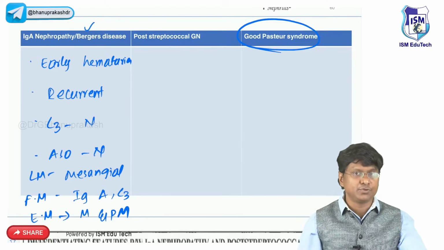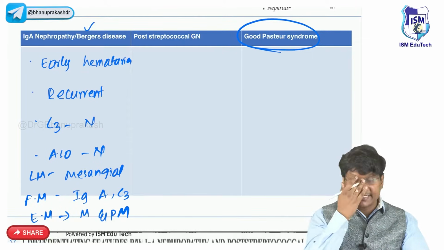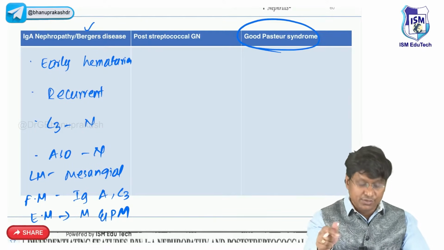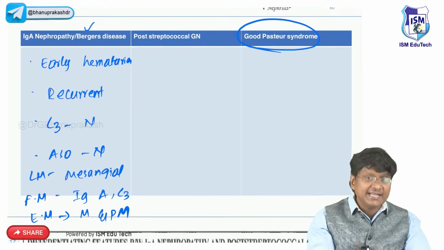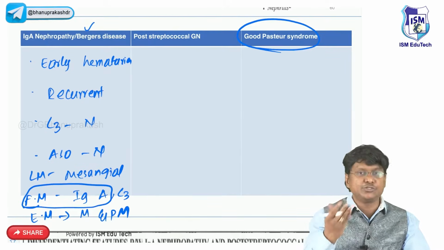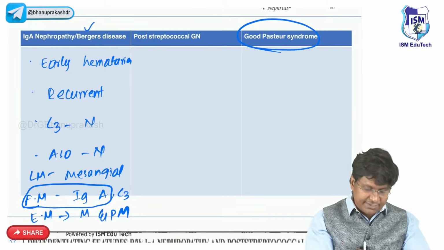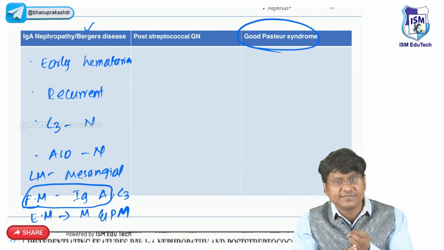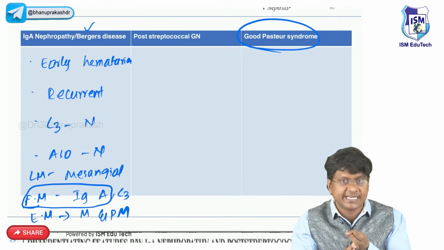Then post-streptococcal. But in patients with IgA nephropathy, let me tell you, serum IgA levels have no diagnostic value. It should be the renal IgA levels. That means the IgA on fluorescent microscopy should be high, and that is the diagnostic picture in IgA nephropathy. And how do you treat IgA nephropathy? We give steroids, and along with steroids, we also give cyclophosphamide.